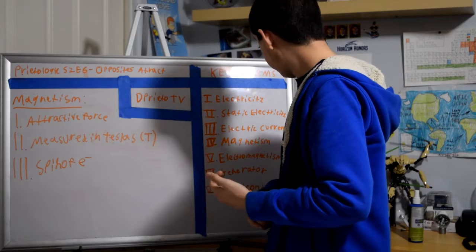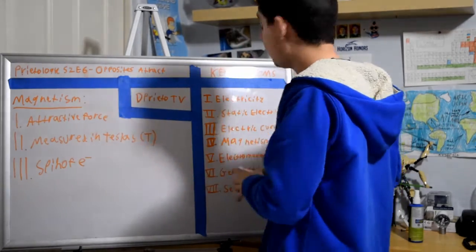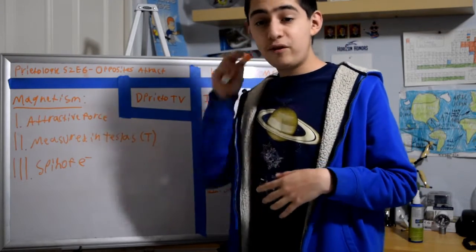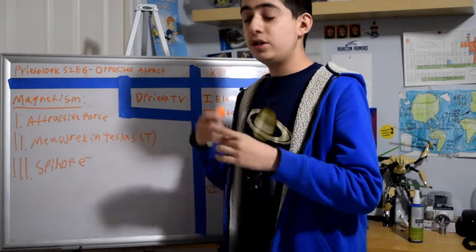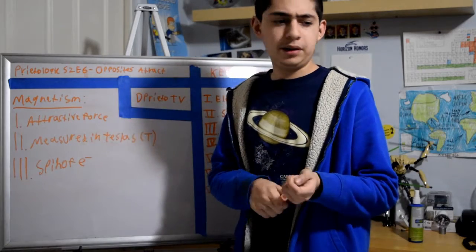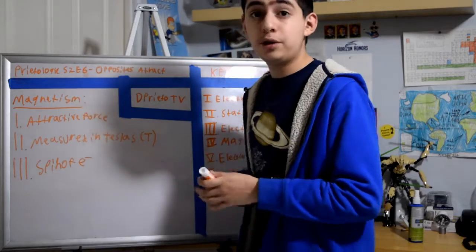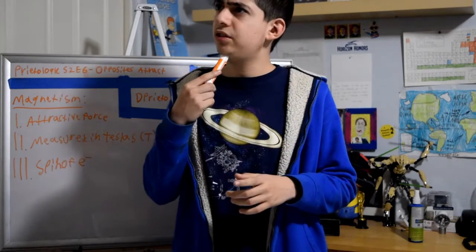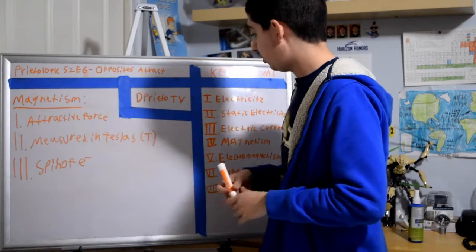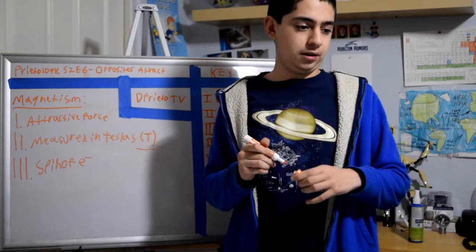Term number 4 of 7, magnetism. We are done with electricity now, and we're going to get into some magnetism. Magnetism is an invisible force made by certain substances, only ferromagnetic substances, which are substances that can create magnets. Iron, cobalt, and nickel, I think, are the only ones. This is measured in teslas, not the car, named after the scientist Nikola Tesla, and measured with a capital T. He helped create the electricity system that we know today.